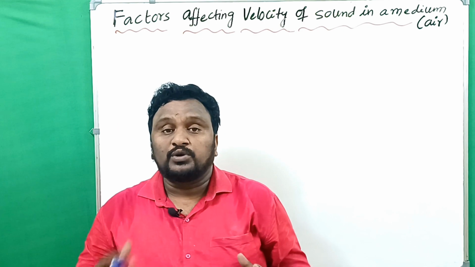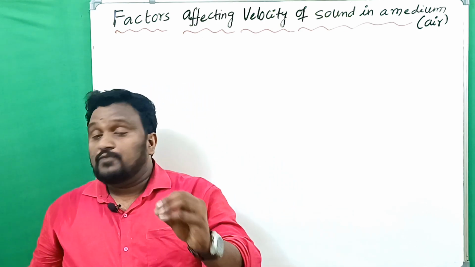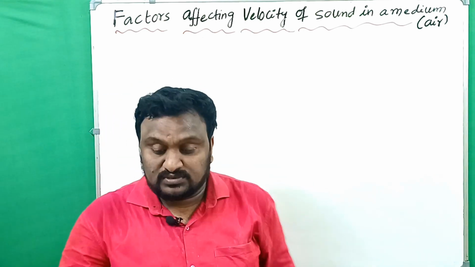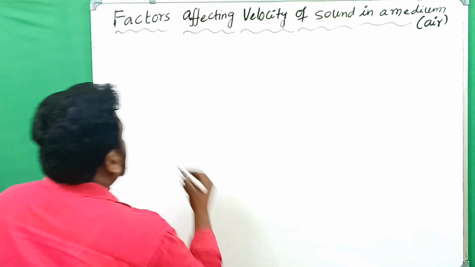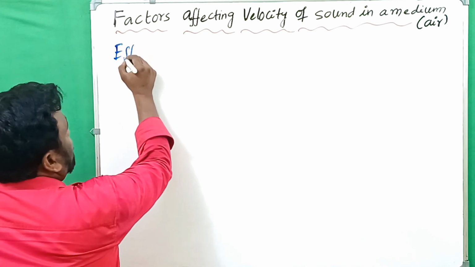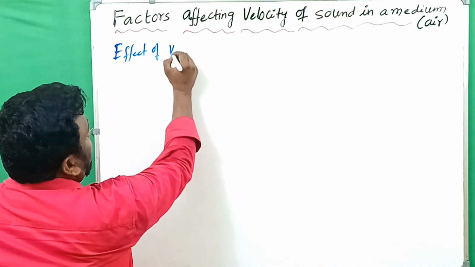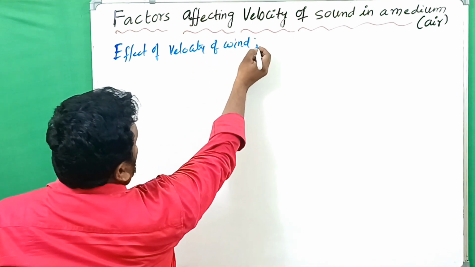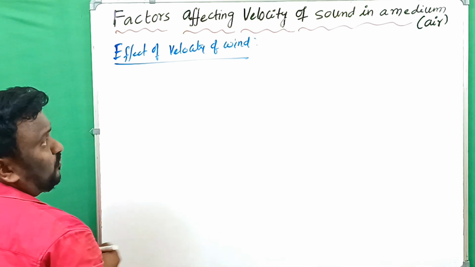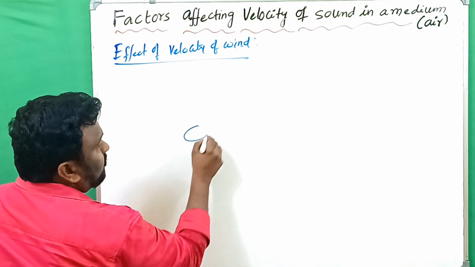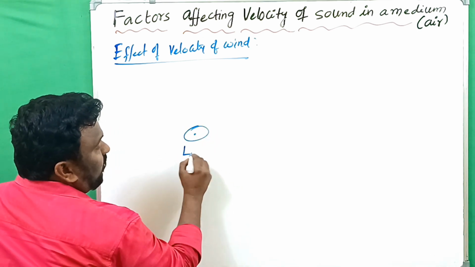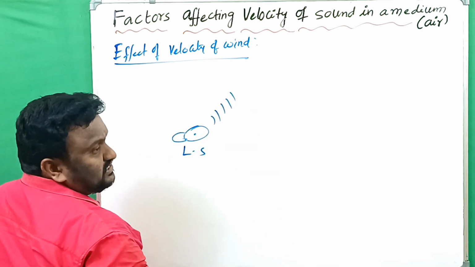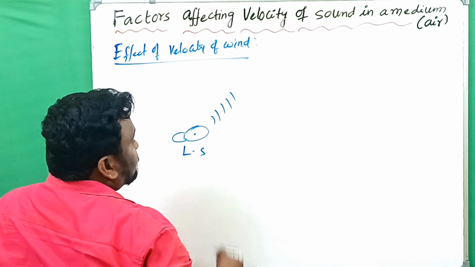Similarly, now we have to discuss the effect of wind. Effect of wind velocity on the velocity of sound. Let's see what it is. Effect of velocity of wind on velocity of sound wave. For example, here one speaker is there, a loudspeaker generating some sound. Some waves are generated. Clear?